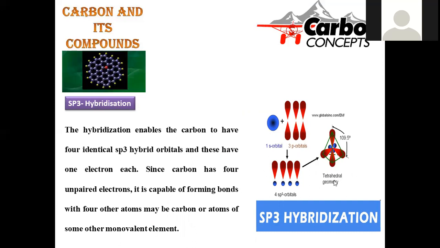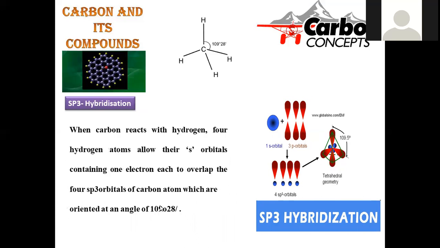4 bonds around that. The simplest representation of how these orbitals are oriented is mentioned here. These 4 orbitals are arranged in a regular tetrahedral geometry. So here all 4 lobes are inclined in this manner. This is called a regular tetrahedral geometry, and it enables carbon to form 4 bonds around it. 4 bonds are favorable, it being tetravalent in nature.